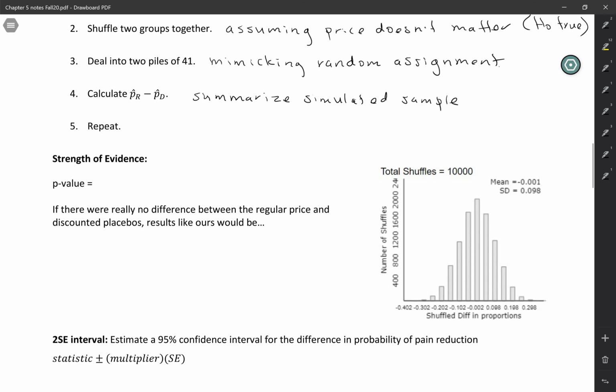And looking at this image, I want to think about what each dot represents, right? These were simulated samples, and for each one, we were calculating the difference of proportions. So p hat for the regular price minus p hat for the discounted price. Also notice that this is centered at 0. The reason that it's centered at 0 is because we're assuming that there's no difference between the groups. In other words, we're assuming that the null hypothesis is true.